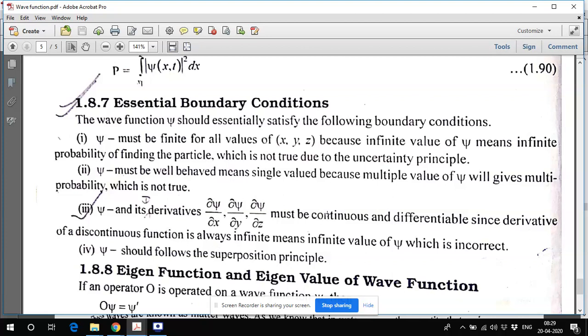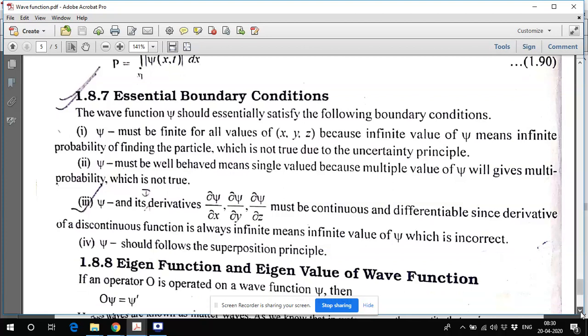Suppose a particle is moving from one room to another room. Its wave function should be defined in this room and in that room. But at the boundary, psi and its derivatives must be continuous. And psi should also follow the principle of superposition. We are targeting the group of waves for defining the wave functions. So that's why all these four boundary conditions are essential for psi.